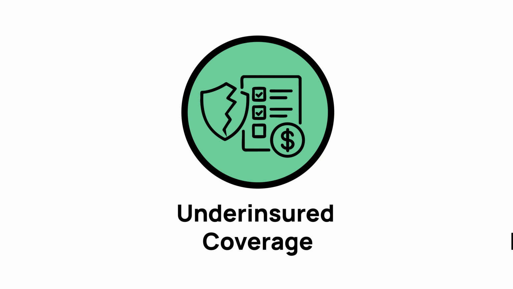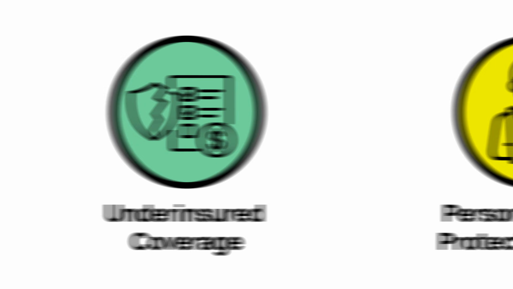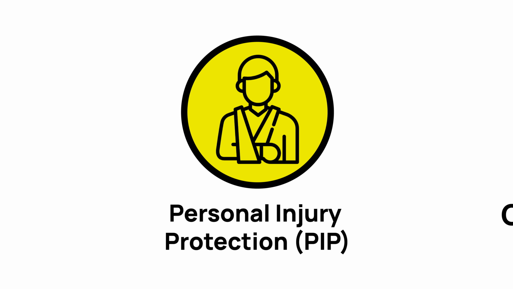Underinsured motorist coverage, covers you when the driver who hits you has insurance, but not enough to pay for all the damage or medical bills. It makes up the difference. Personal injury protection, PIP, helps pay for medical bills, lost wages, and sometimes child care or funeral costs after a car accident, no matter who caused it.